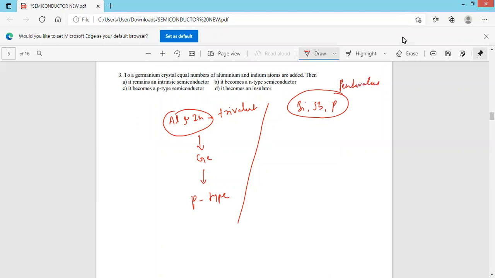Similarly, if we take bismuth, antimony, phosphorus, etc., they are pentavalent impurities. When they are added to a germanium semiconductor, they give rise to an N-type semiconductor. So option C is correct. It becomes a P-type semiconductor. It remains intrinsic, wrong. It becomes N-type, no, because they are trivalent impurities. It becomes an insulator, no, not possible. It becomes a P-type semiconductor. Option C is correct.